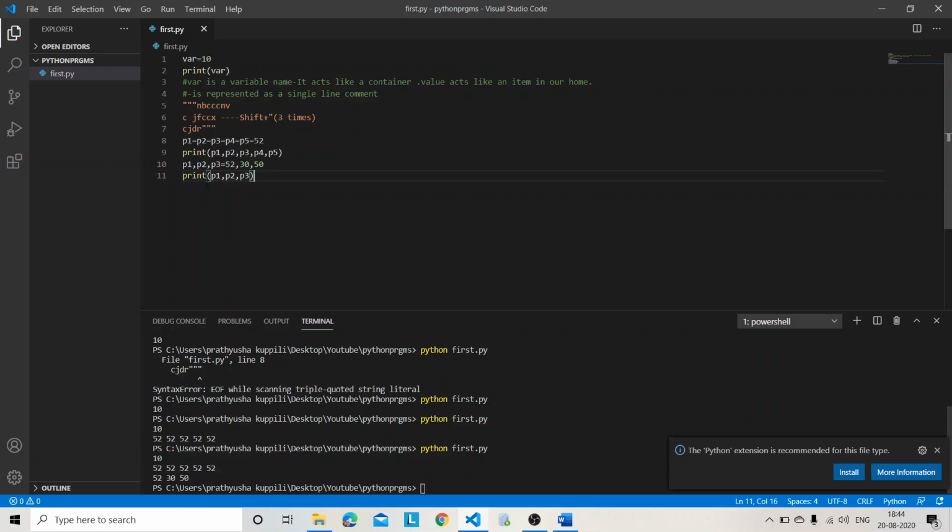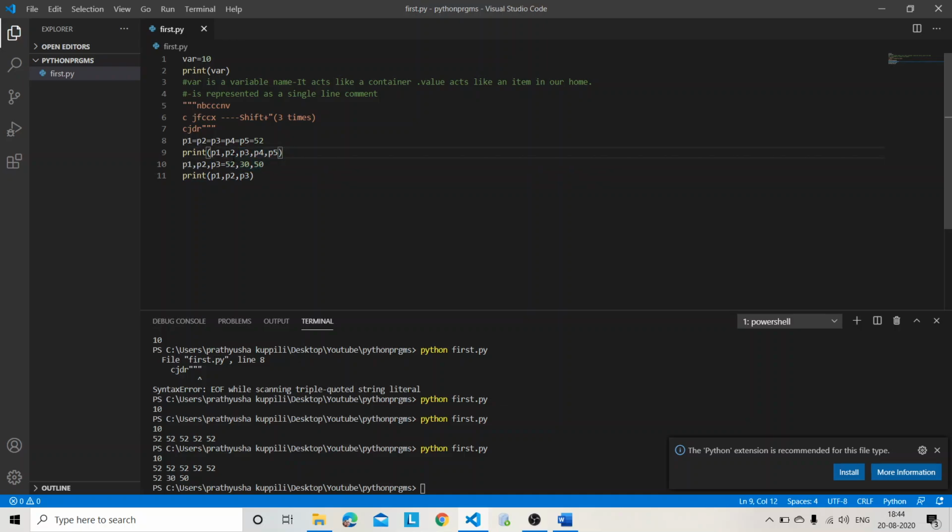So the length of the code is directly reduced. What happens here is the value 52 is assigned to the variable P1, the value 30 is assigned to the variable P2, and the value 50 is assigned to the variable P3. While I am asking to print the value of P1, P2 and P3, it is displaying. These are known as multiple assignments of variables, assigning multiple values in a single line, right?